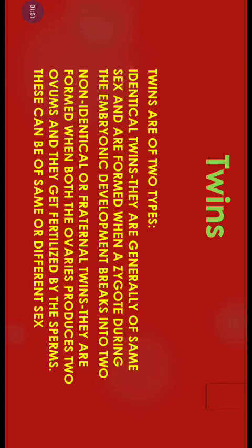If they are of the same sex, that means both the ova are fertilized by two sperms with the same type of chromosome. Keep in mind, the chromosome present in the sperm determines the sex of the baby. So if two sperms with the same type of chromosome fertilize the two ova, both of them will have the same sex. And if sperms with different types of chromosome fertilize the ova, then the babies formed will have different sex. So that's all about twins.